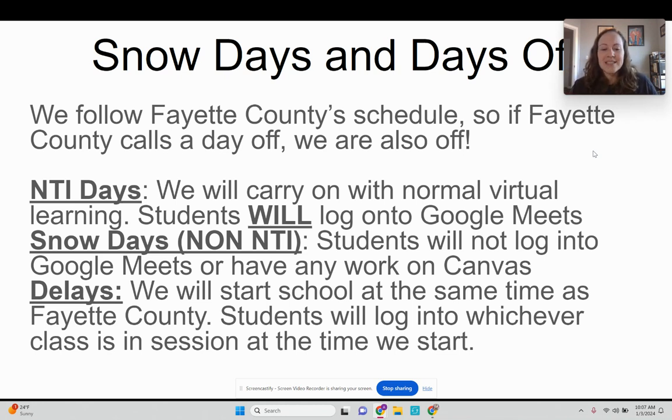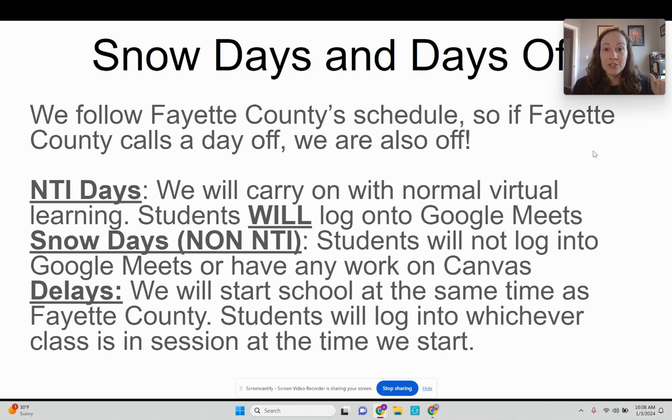Delays. So the delay is going to be pretty rare, I think, but there is a chance we may experience a delay in Fayette County. We will follow the delay in Fayette County. So if Fayette County calls a 2-hour delay, then instead of starting at 8:30, you will start at 10:30, and you'll just log into whatever class you're supposed to log into at that time. Okay, so if they call a 1-hour delay, that's 9:30.